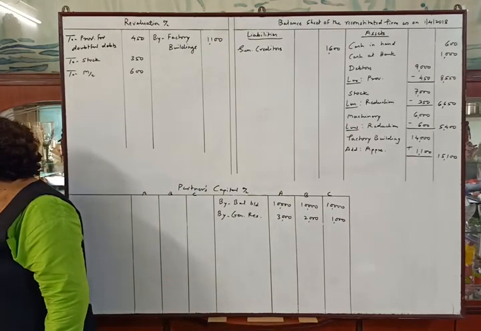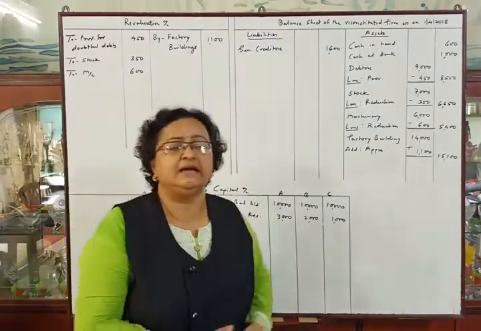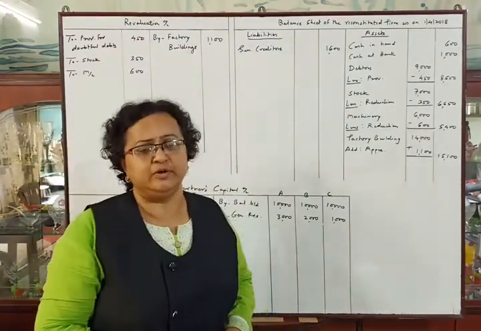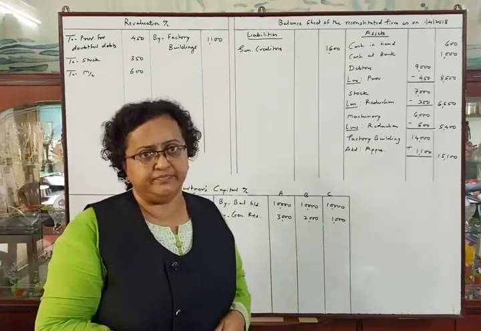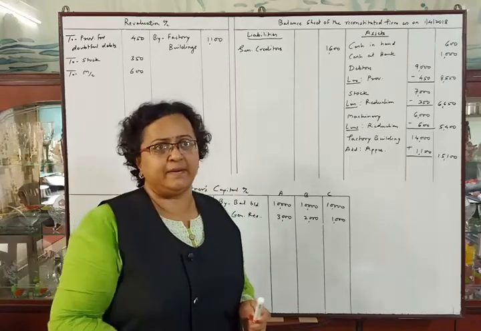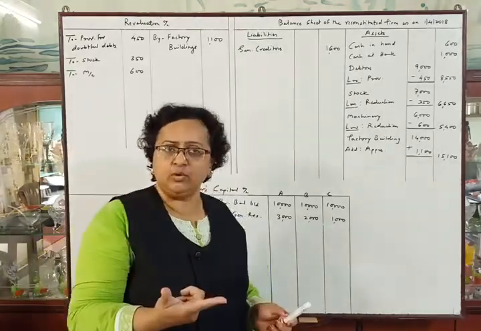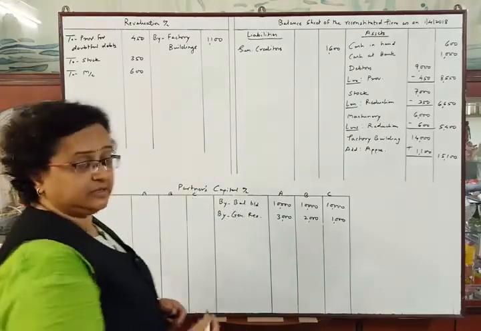Goodwill of the firm is valued at rupees 15,000. We have already solved that C's share of goodwill will be rupees 2,500 and B is the only gaining partner. So we will pass the entry: B's capital account debit to C's capital account, and make the posting.